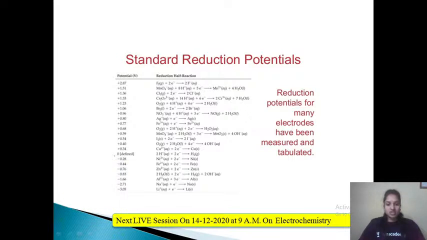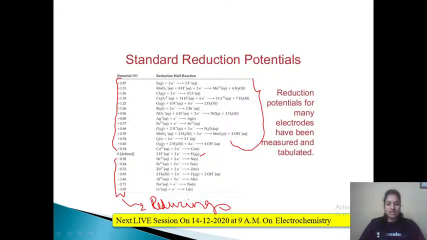Above this hydrogen, whichever species are present, you can observe all of them have positive values of standard potentials, whereas below this hydrogen, all of them have negative values of standard reduction potentials. So these negative values imply that they will act as reducing agents.